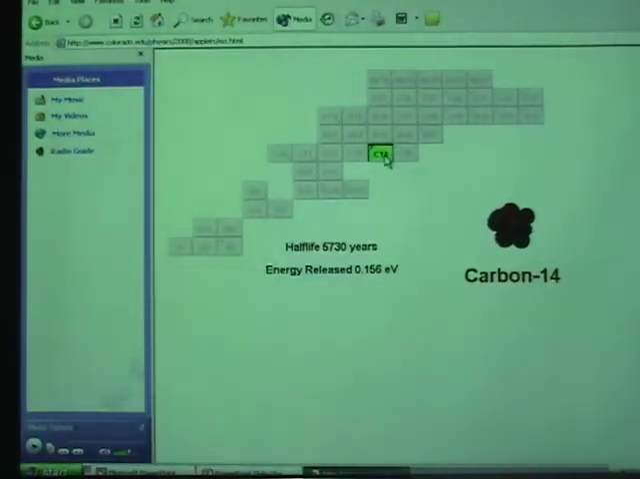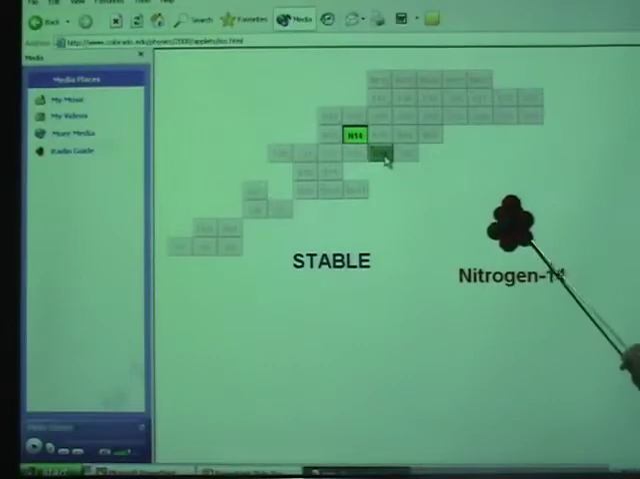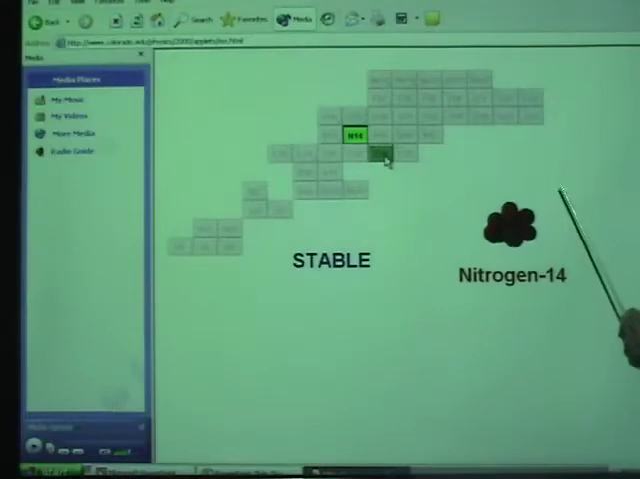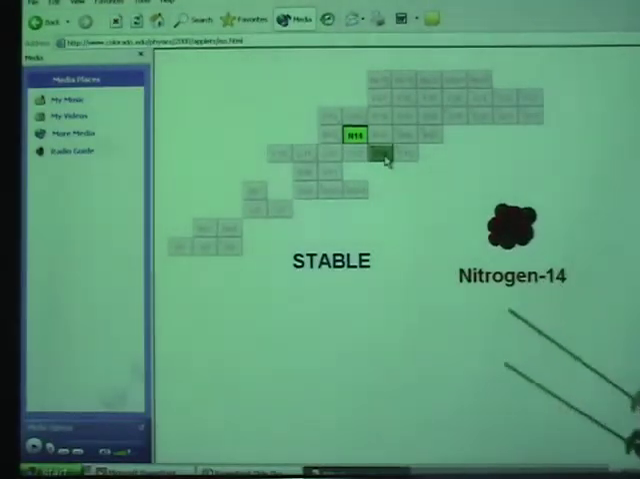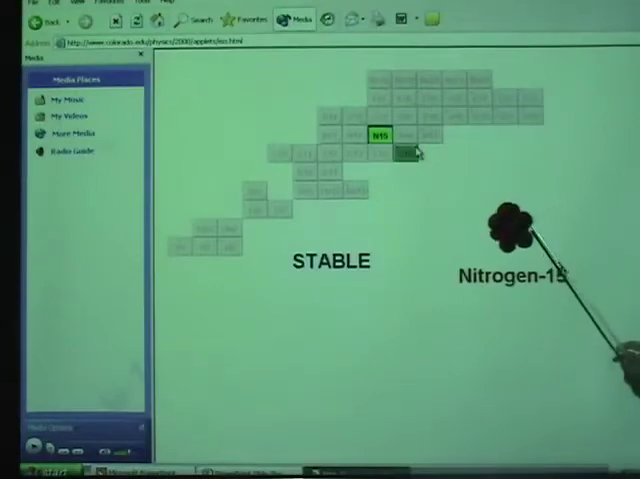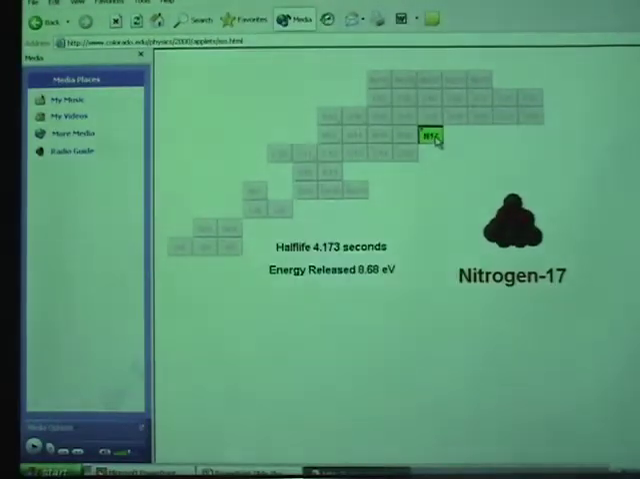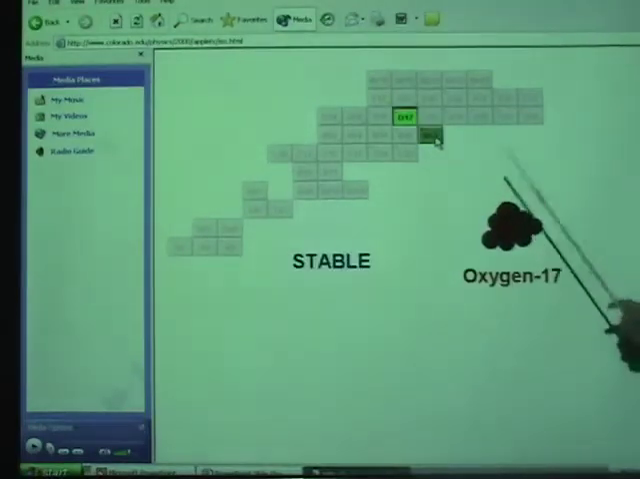Now this is carbon 14. Look at this. It became nitrogen 14. And is it stable? Well, if it is not stable, it will throw away something more. Now it says nitrogen 14 is stable. Let's look at some other element. Now, this is unstable carbon 15. There it radiated, became nitrogen 15. And look maybe at oxygen 17. That is stable. It will not throw away anything. Let's see if this will throw away anything. Nitrogen 7. There you go.